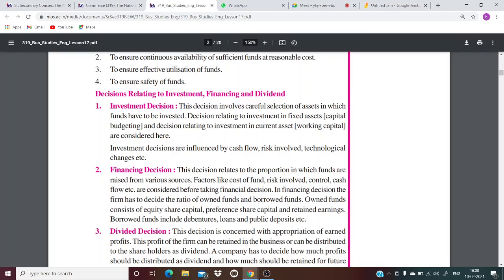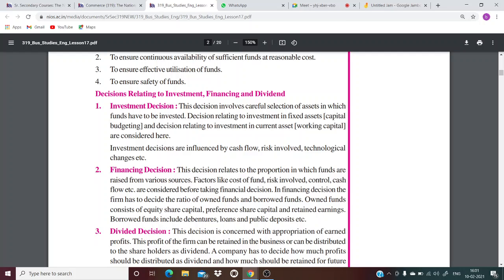Similarly, in a company, in a business also, they have to select assets in which funds have to be invested. You can buy many things, but what is the priority? That asset will be decided or chosen, like with this money we are going to buy these assets. Now, when we plan to buy any fixed asset, that is called capital budgeting. That is a capital investment. And when we decide to put money in current assets, that is called working capital, like raw material and all, right?